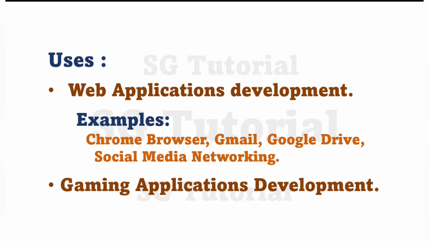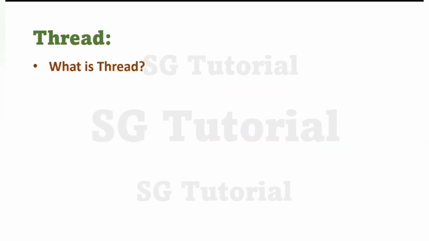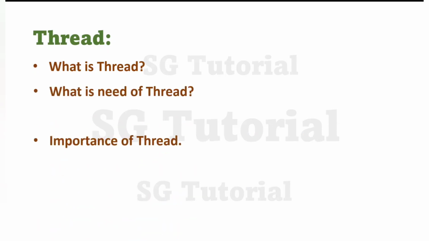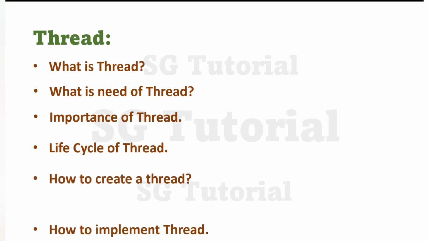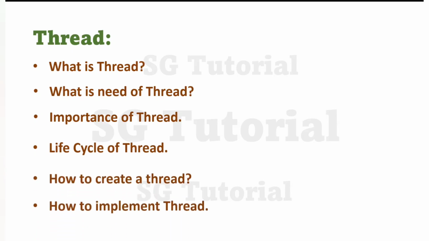And therefore, if we have to implement multi-threading in programming, first we should compulsorily know what a thread is, why thread, that is the need of threads, the importance of threads, the life cycle of a thread, how to create a thread, and how to implement it in programming, right? So we need to know all about threads before using them in programming.